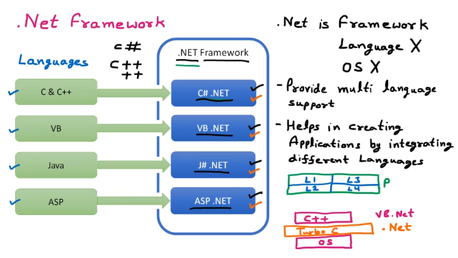That's why it is saying it helps in creating applications. Any application means it can be a Windows application which works on Windows, or maybe a web application which works on websites, or maybe a console application. Console application means just like in C++ where we write the commands, no GUI. So those console applications can work by integrating different languages, means using different languages we can work. So these are the main features of the .NET. So that is all about the .NET framework.